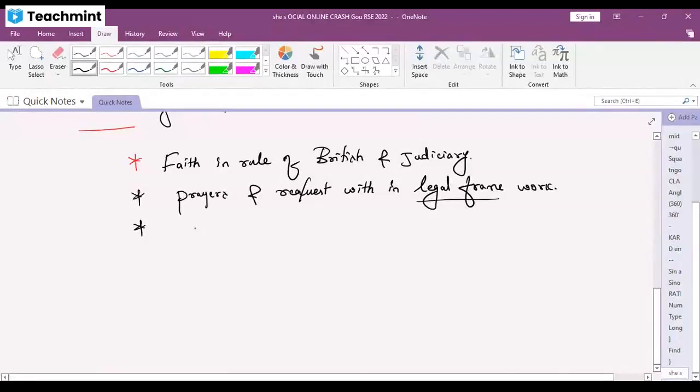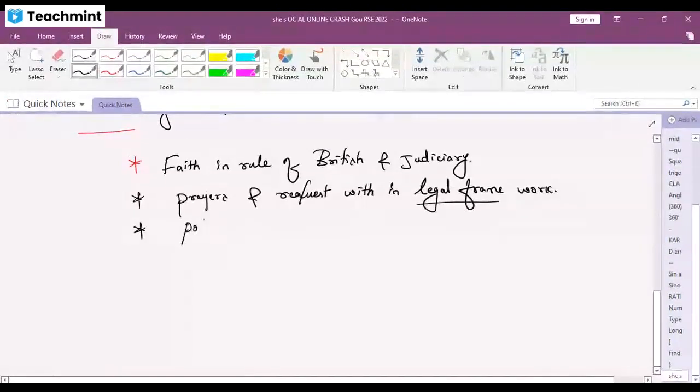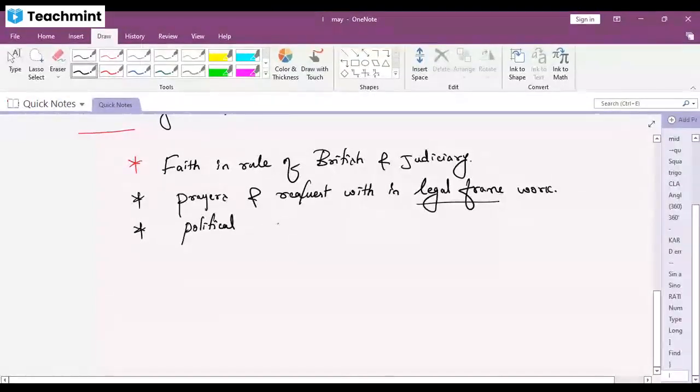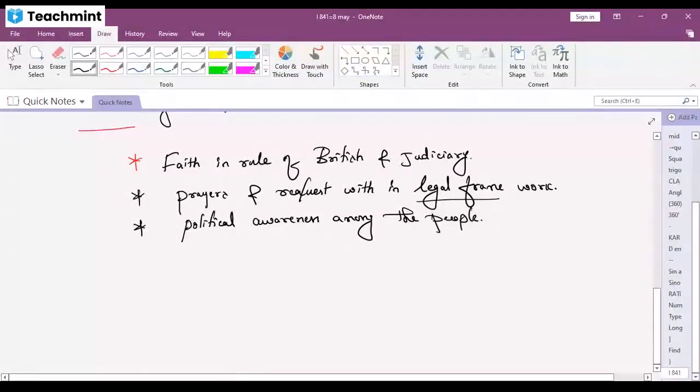Political awareness among the people. What happened? The things started spreading. That is political awareness among the people, and I give you the key point. Political awareness among the people. So we have to choose the right leader. ऐसा awareness already start हो गया था. We have to select a good ruler. So this is what political awareness is.